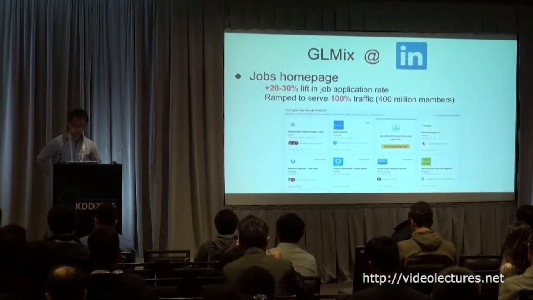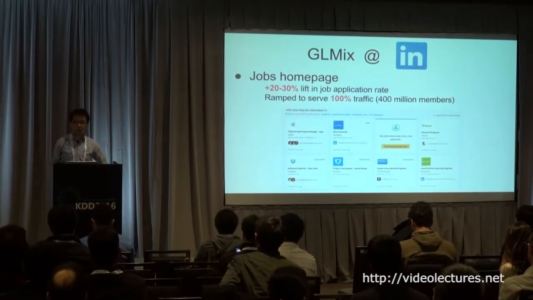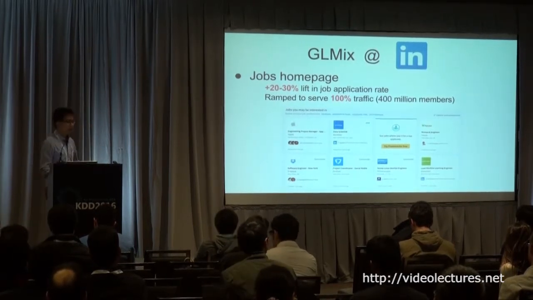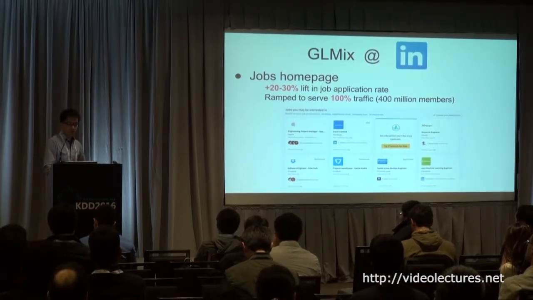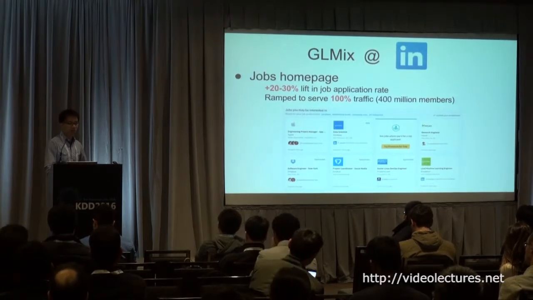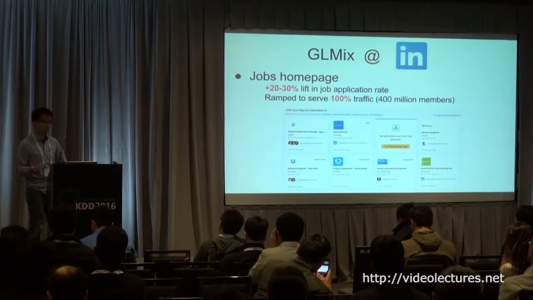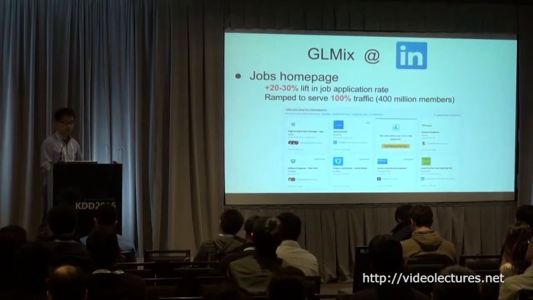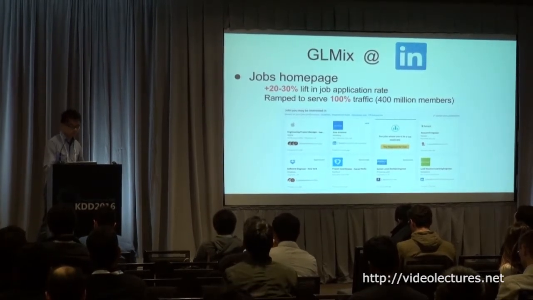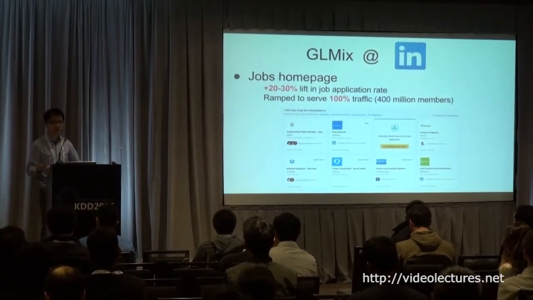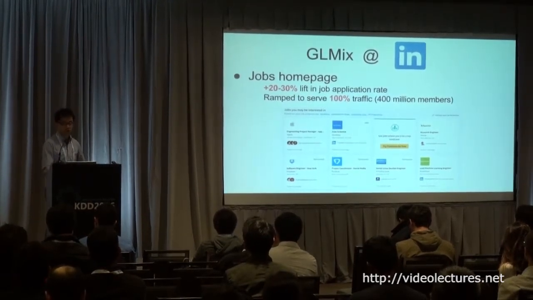For example, one of the core businesses at LinkedIn is job recommendation, right? We want to recommend jobs to our LinkedIn members. GLMix is a model that was launched on the jobs homepage that gave us a 20 to 30% lift in job application rate compared to our previous model. This GLMix model is currently ramped to 100% traffic to serve all of our members. So if you go to the LinkedIn website and click on the jobs homepage, all the job recommendations are now served by the GLMix algorithm.